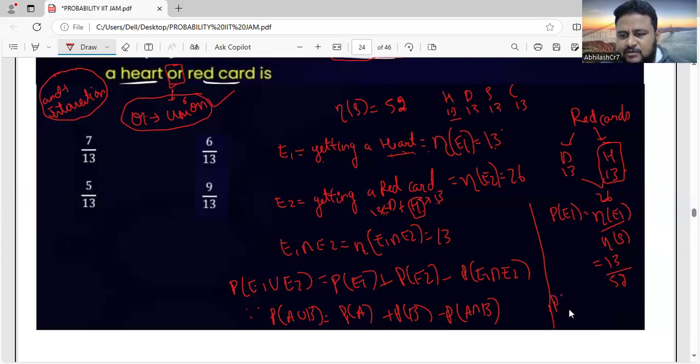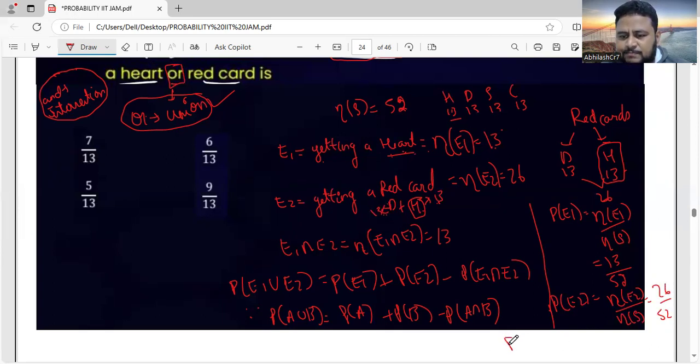Next is P of E2. P of E2 is n of E2, the cardinality of E2, divided by the cardinality of the sample space. So that will be equal to how much, friends? We got it as 26 by 52.